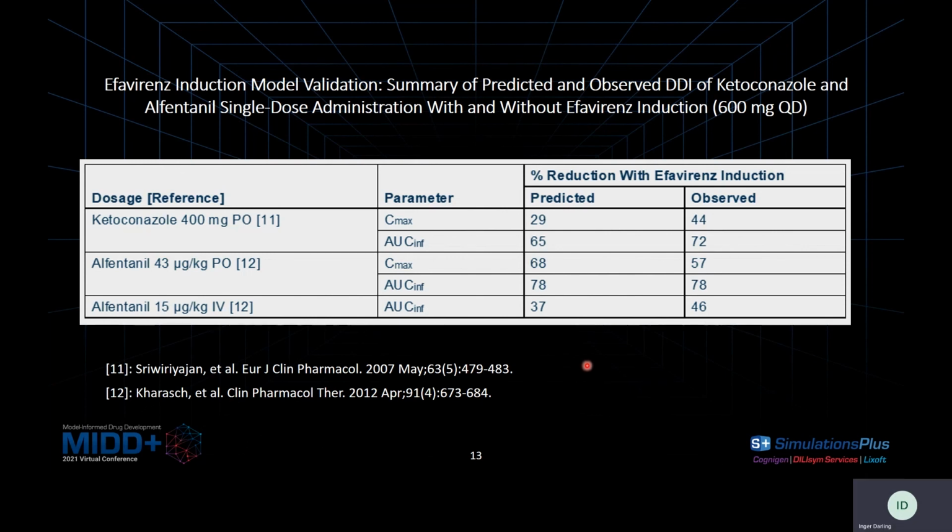And if you look at the AUC values, we're fairly consistent across the board for both the oral dose administrations of alfentanil and ketoconazole and the IV administration. So this table provides for us the final step in the validation of the efavirenz model as a perpetrator in drug-drug interactions for CYP3A4 induction with CYP3A4 metabolized substrates.